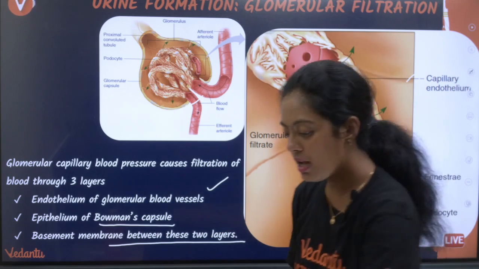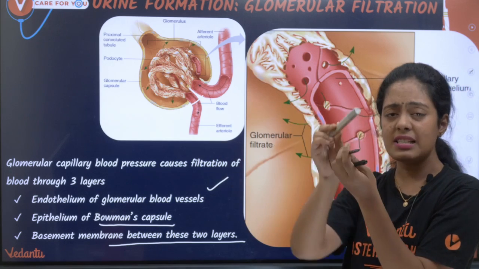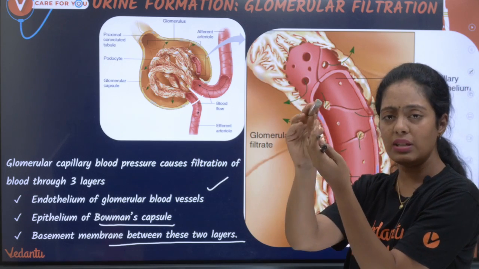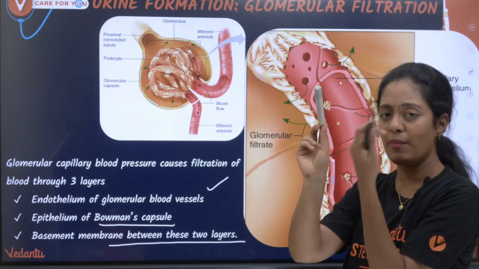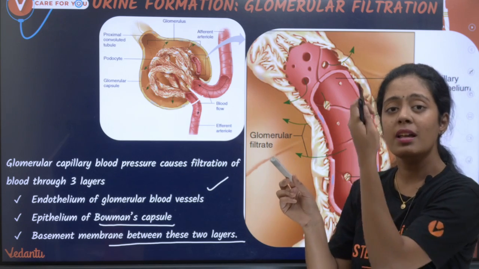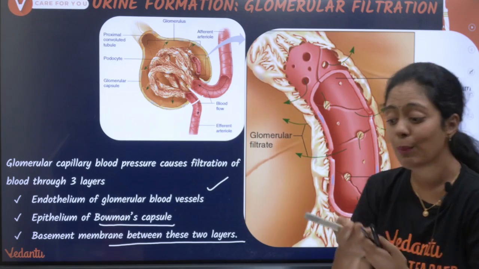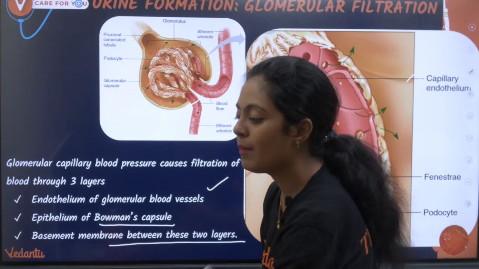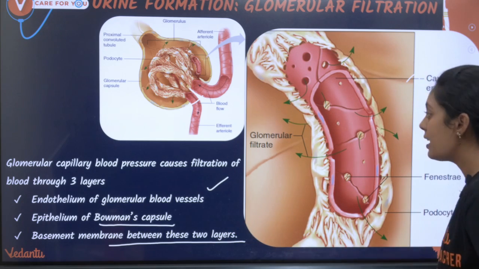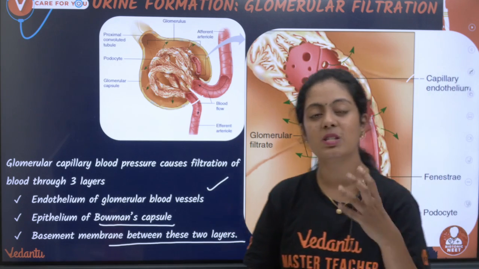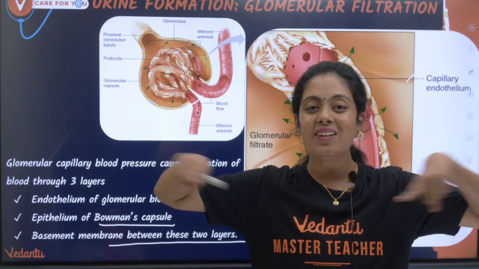So imagine I have 3 layers. This is my first layer, the endothelium of the glomerular blood vessel. Then I have the epithelium of my Bowman's capsule, then I have my basement membrane. My blood gets filtered through all these 3 layers. This is what we call glomerular filtration. I already told you about podocytes. What are podocytes? They are specialized cells present in your Bowman's capsule which give a sieve-like appearance.